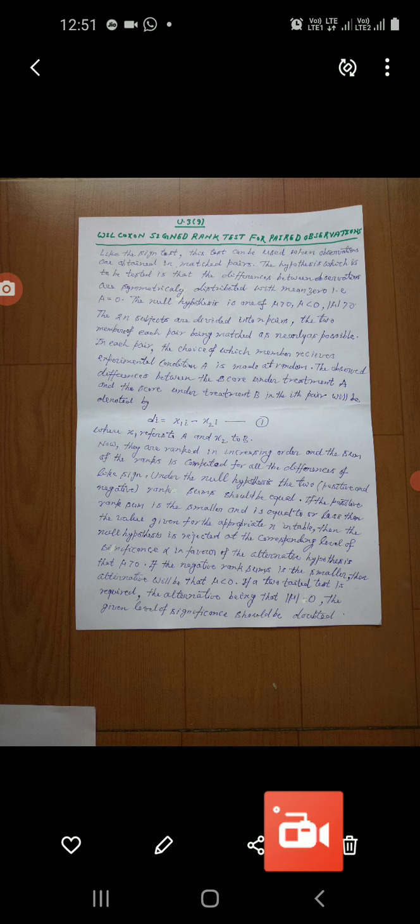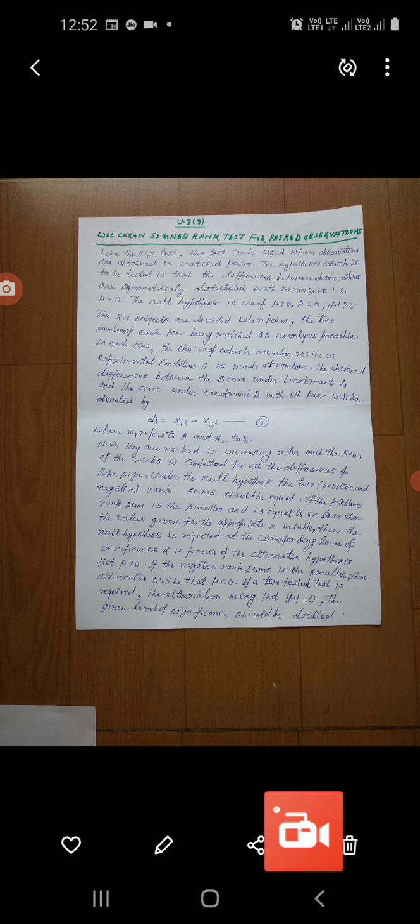If the positive ranks sum is smaller and is equal to or less than the value given in the table for the appropriate n, then the null hypothesis is rejected at the corresponding level of significance alpha in favor of the alternative hypothesis that mu is greater than 0.